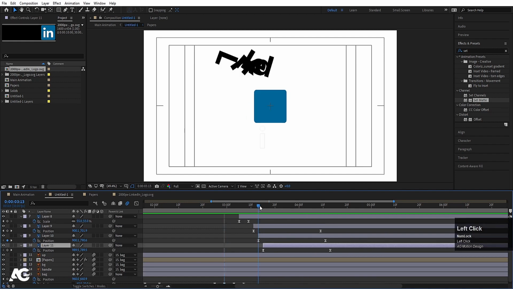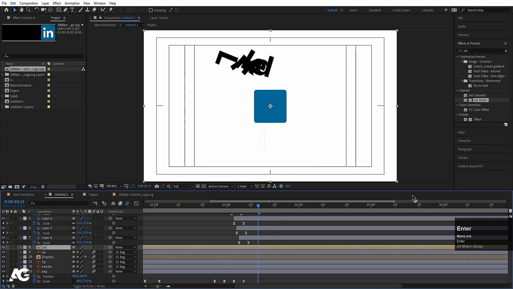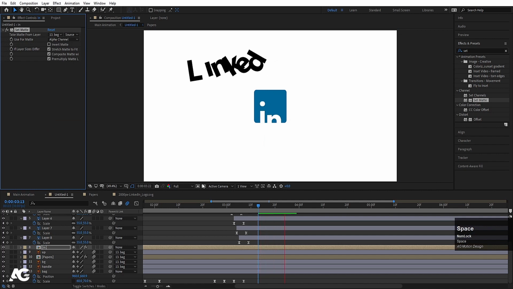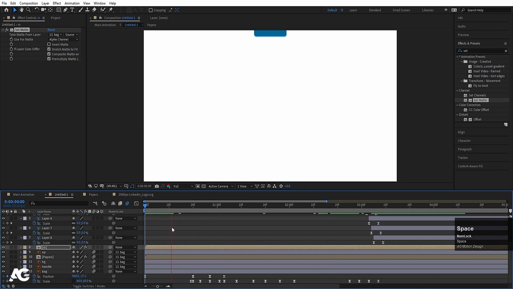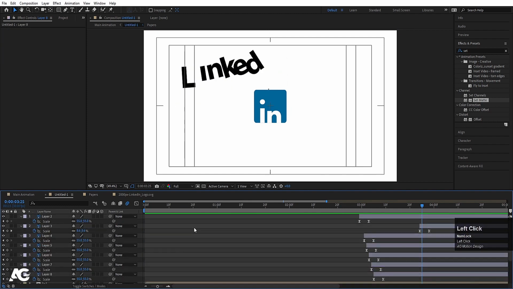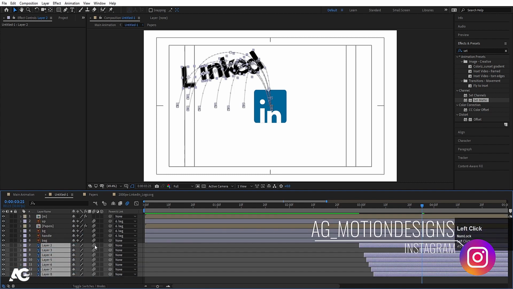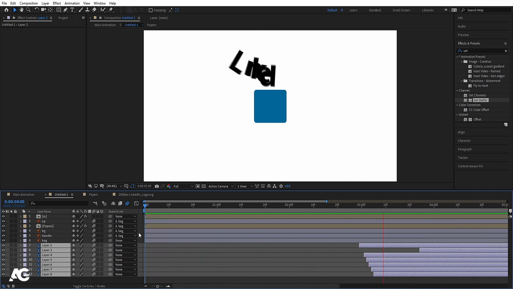Now select these three and press Ctrl Shift C. I'll call this IN and hit OK. Choose set matte and I'm going to choose this for back, like that, so it will create a mask. So if you see this animation from the start, we have animated this thing first and then we have animated this thing. Now bring all those things, hit U, select all the PSD layers and bring it to the back, and make sure that you are enabling this motion blur option, like that.